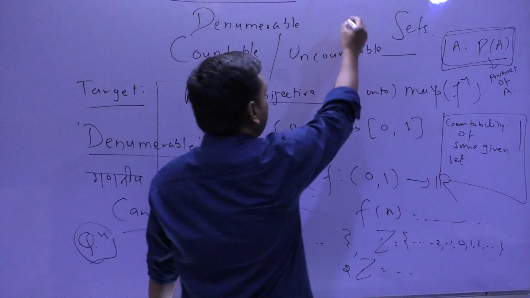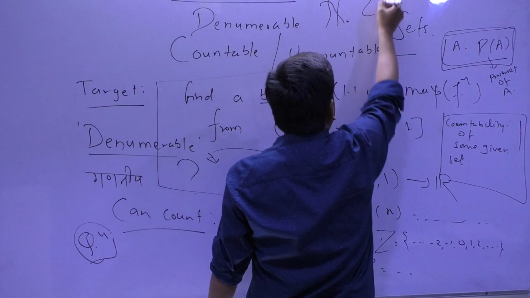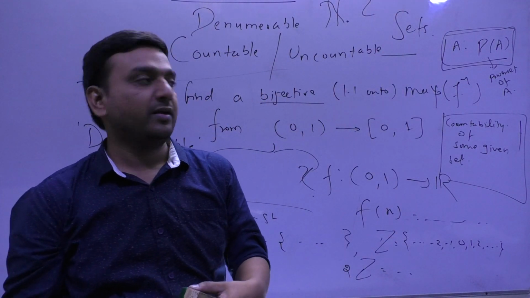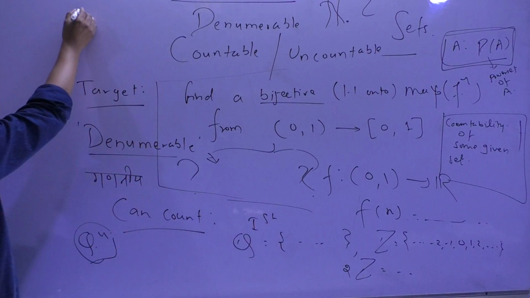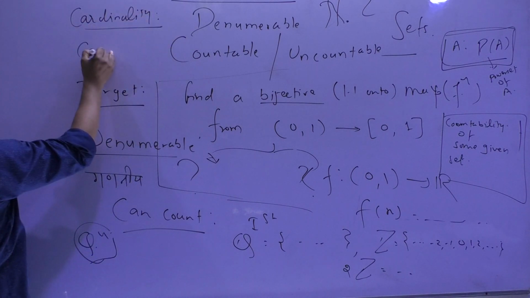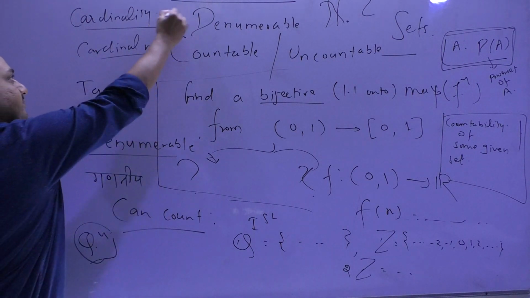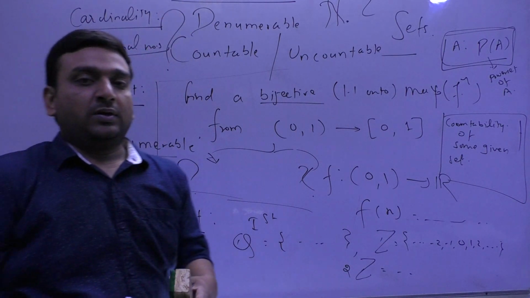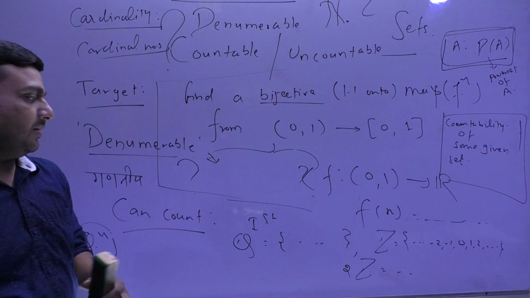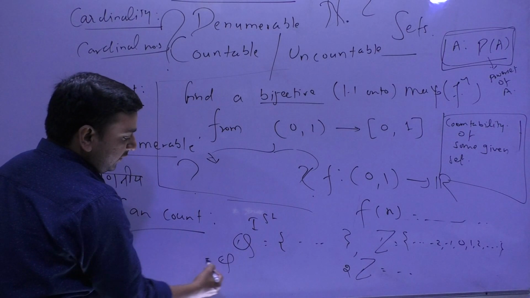Have you ever listened about these aleph numbers? Hebrew words. Aleph. One word we will be using here, cardinality. Cardinal numbers. So what does that mean? Cardinality of the set of natural numbers and cardinality of Z or cardinality of Q is the same.